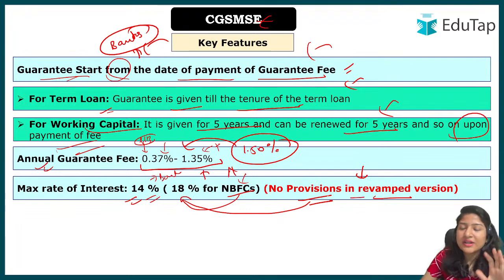Because there was no mention in the revamp, there is no clarity yet on whether it depends on the banks only, or whether the government will come up with a clarification that the previous norms will continue to be applicable. That is why I've added it. But currently, in the revamped version, there is no mention of the maximum rate of interest that can be charged.